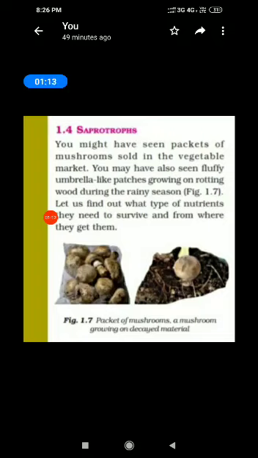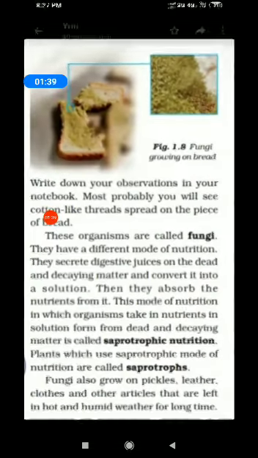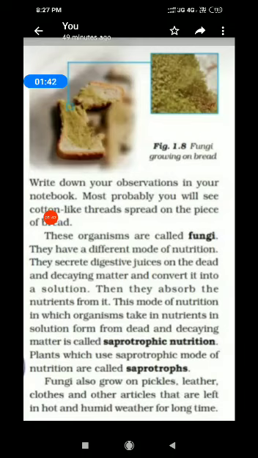You might have seen packets of mushrooms sold in the vegetable market. You may have also seen fluffy umbrella-like patches growing on rotting wood during the rainy season. Let us find out what type of nutrients they need to survive and from where they get them. Example, mushrooms. How do saprotrophs help in the ecosystem? They help to decay organic matter.